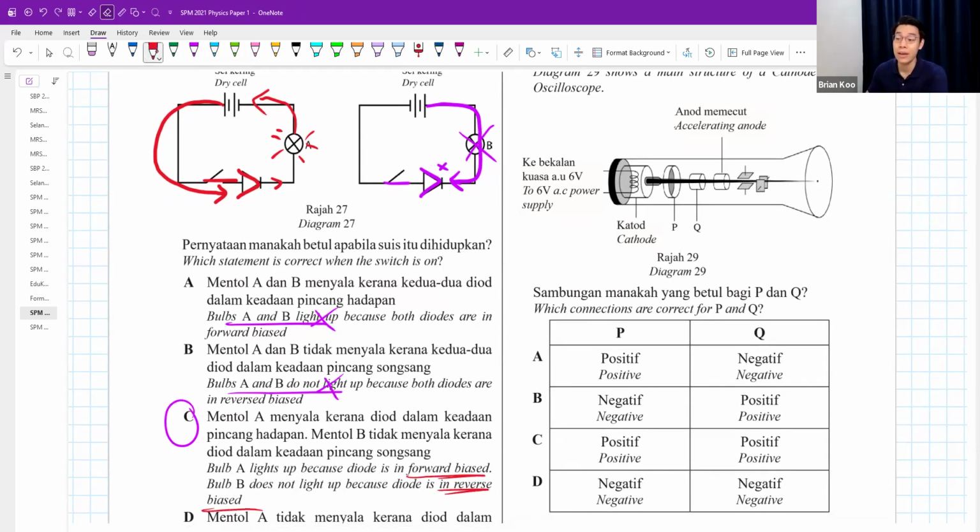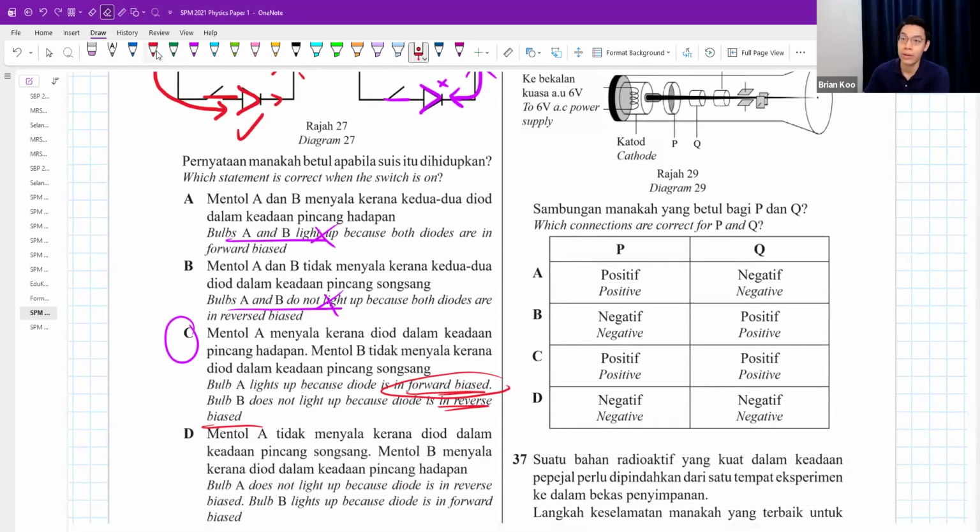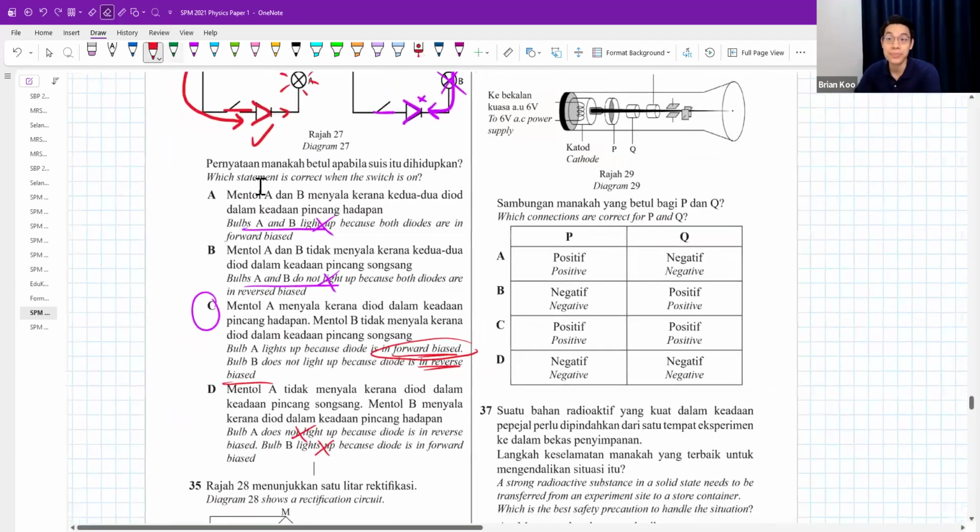Forward bias means you connect correctly. Connect the right way. That's why current can flow from positive. Okay, reverse bias means you connect the wrong way. Battery current wants to flow like that, but then you connect the diode the opposite way, so cannot flow. Okay, so A doesn't light up, that one is wrong already. A lights up, B doesn't light up. Okay, answer C. This is on your semiconductor diode.